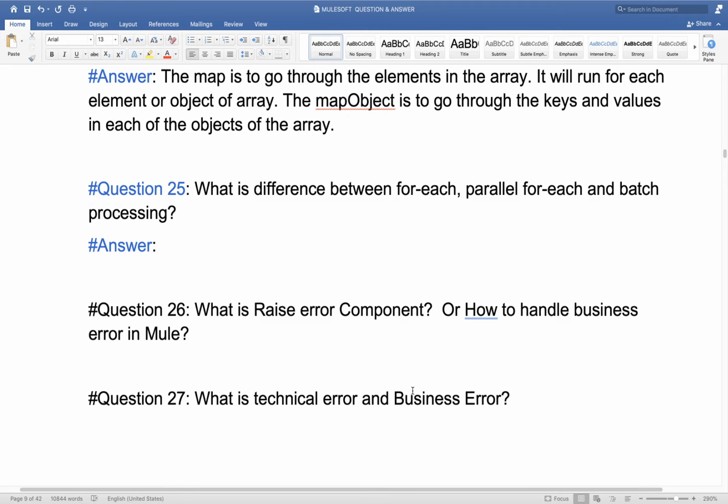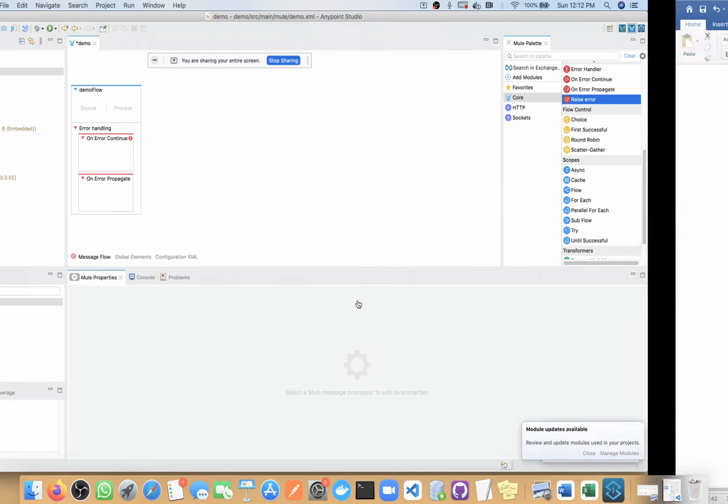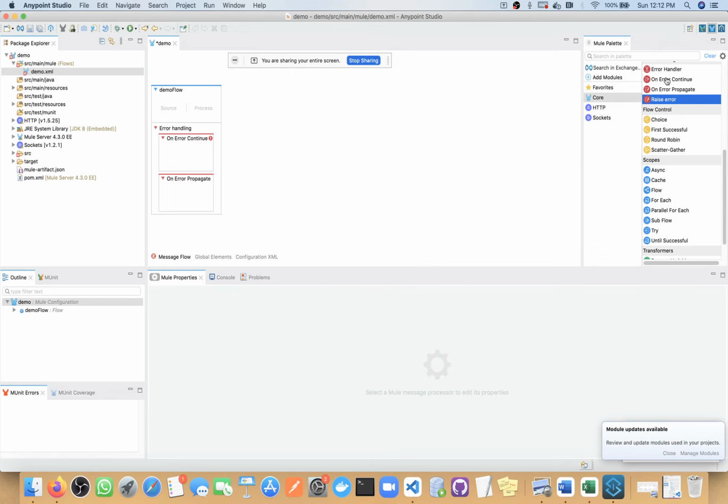Now on top of this, there will be another question: how can we handle business errors? To handle business errors, we have the Raise Error component. With the help of this component, we can raise an error. Hope everyone is clear. Now if you want to see it practically, here we can see we have the Raise Error component.